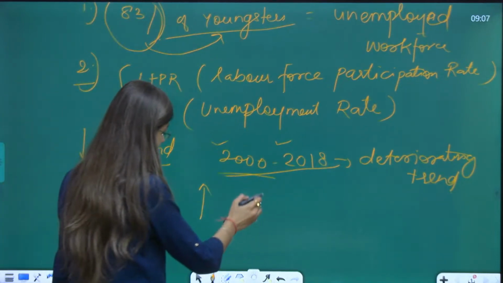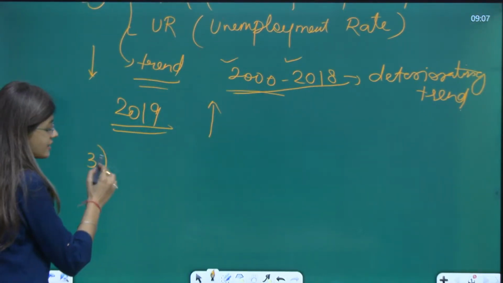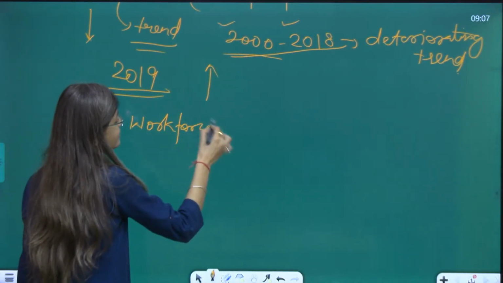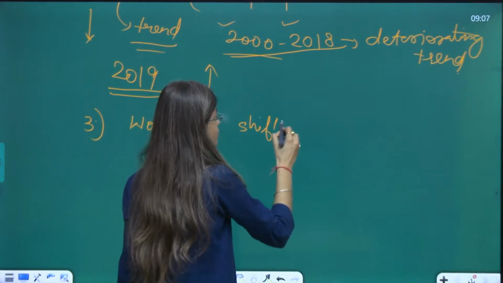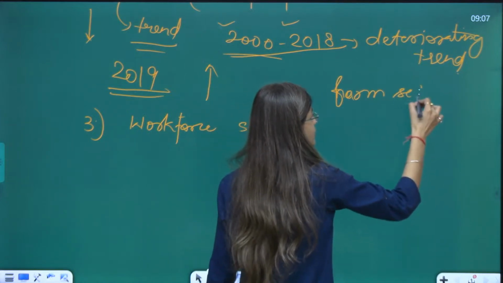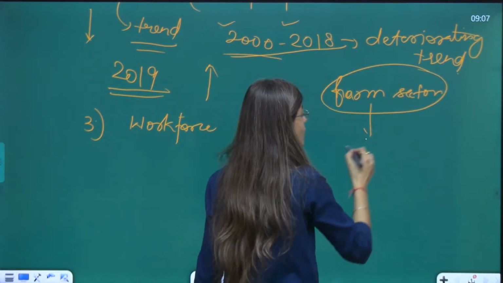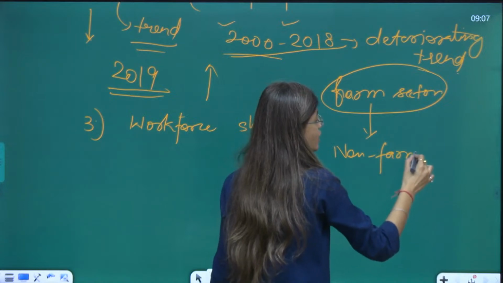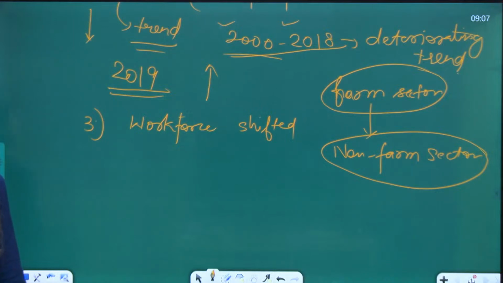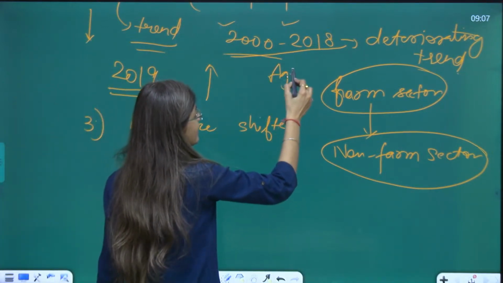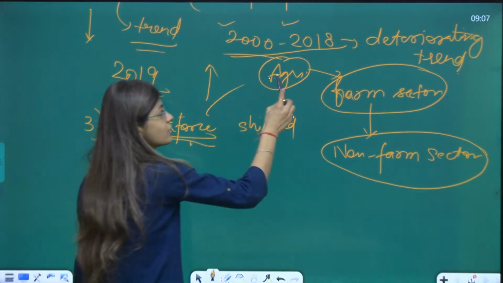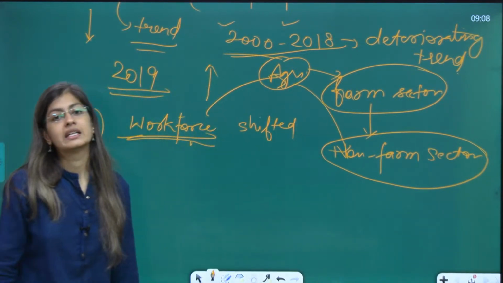Next finding is that the majority of the workforce has shifted from farm sectors to non-farm sectors. What are farm sectors and what are non-farm sectors? Farm sectors are the sectors related with agriculture. Therefore, this finding means this workforce has shifted from agriculture to non-agriculture sector.